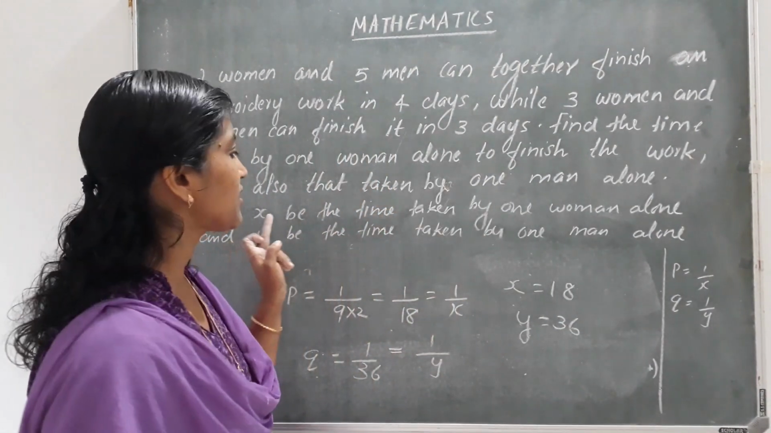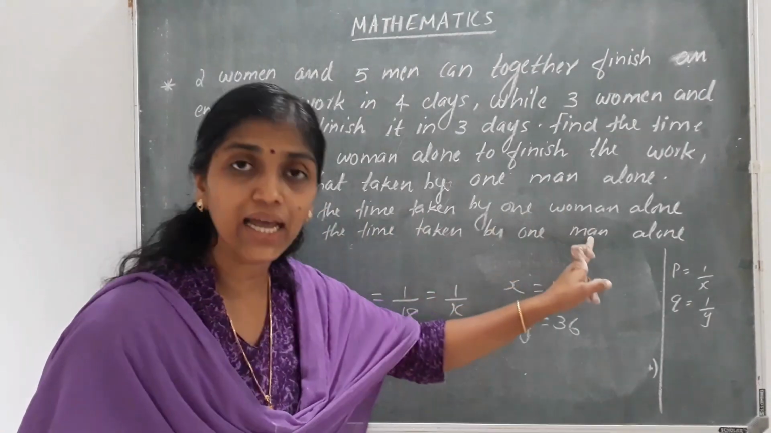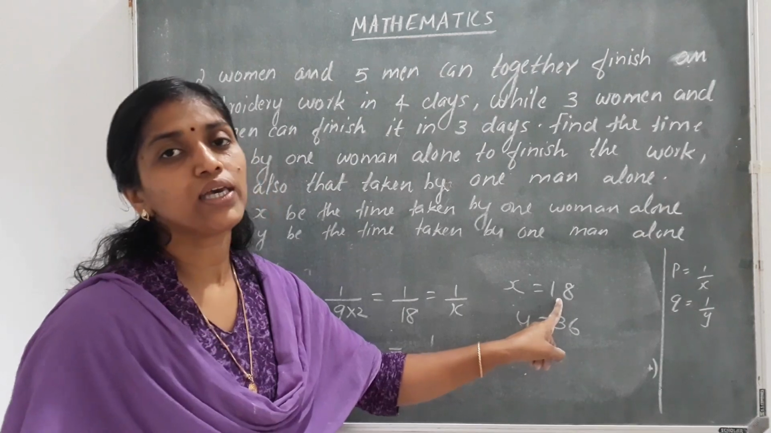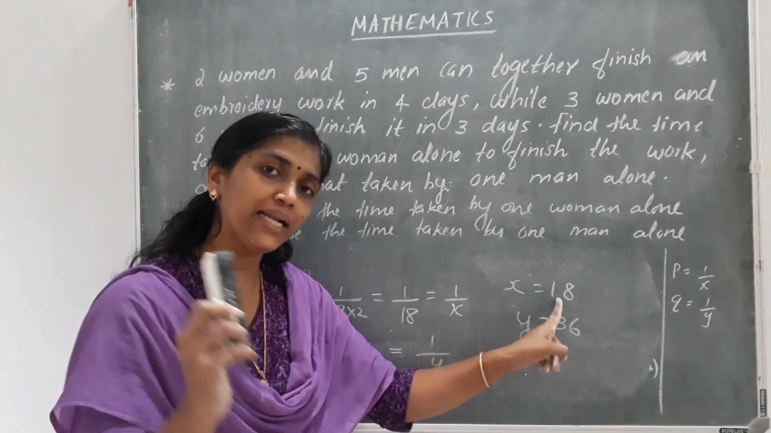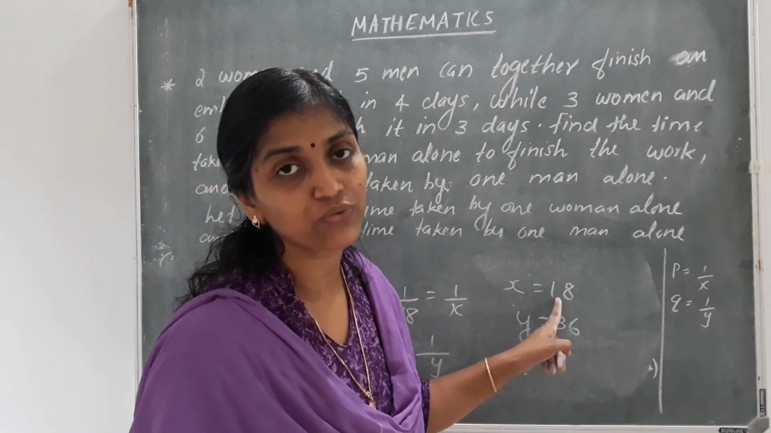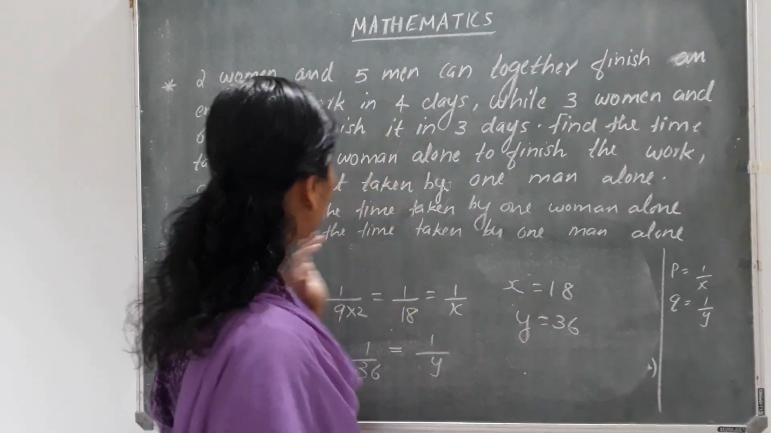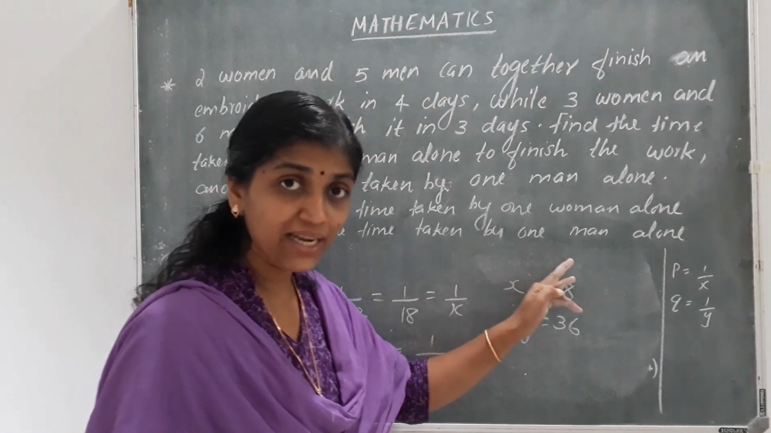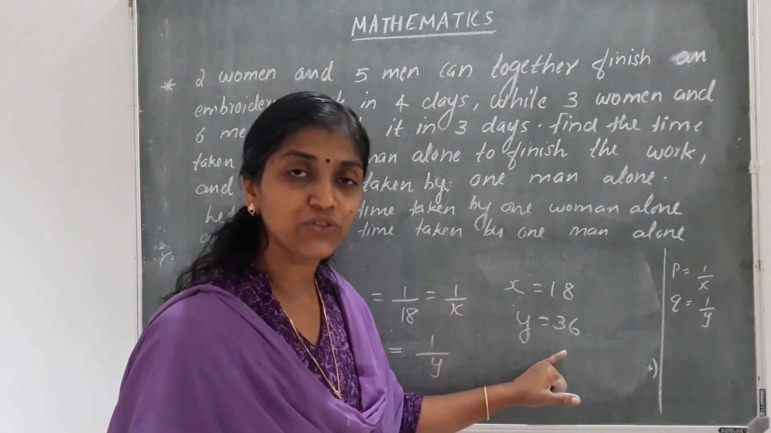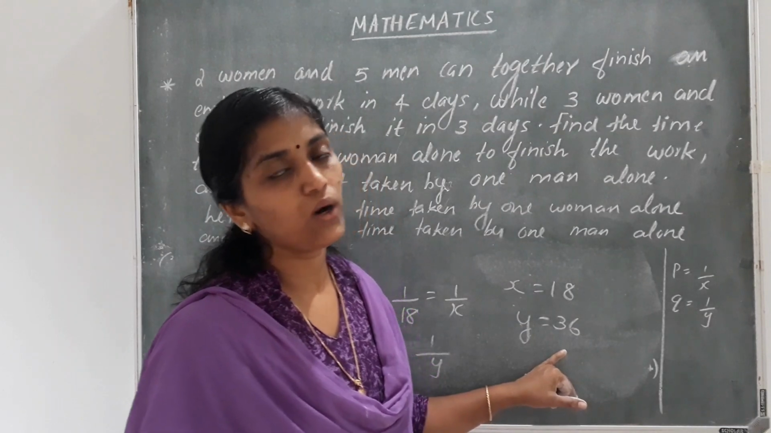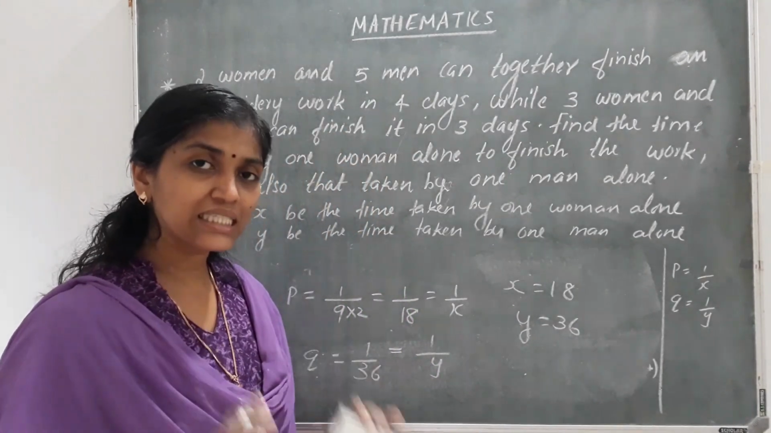So what have we taken as x and y? x is taken as the time taken by one woman alone to do the work. So x we got as 18. If the work is done by one woman alone, how many days will she take to finish the work? She takes 18 days to finish the work. And if the work is done by one man alone, how many days does he take? He takes 36 days to finish the work. Okay, I think it is clear now.